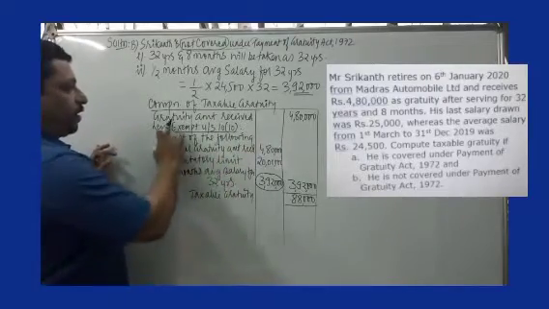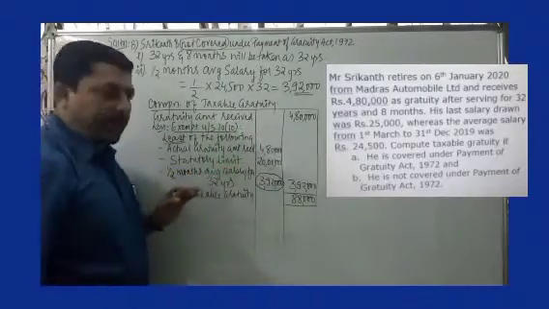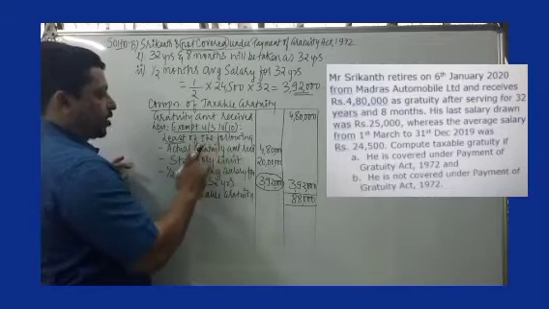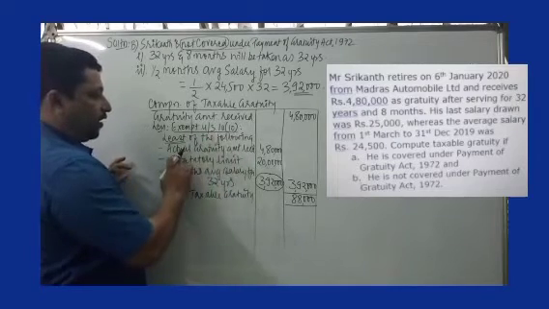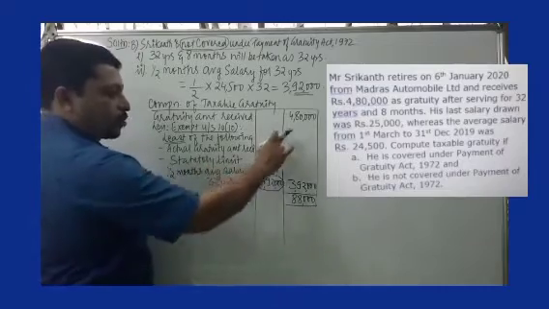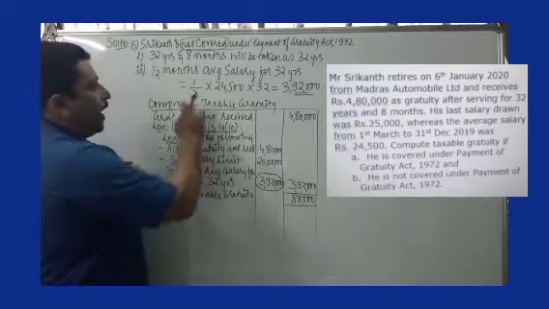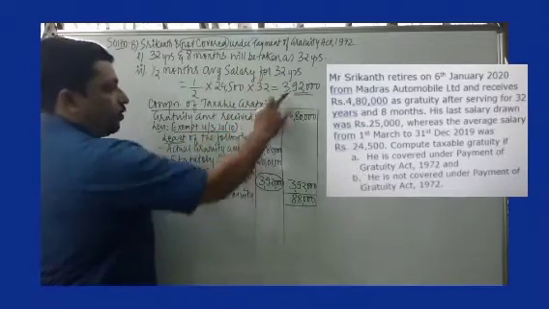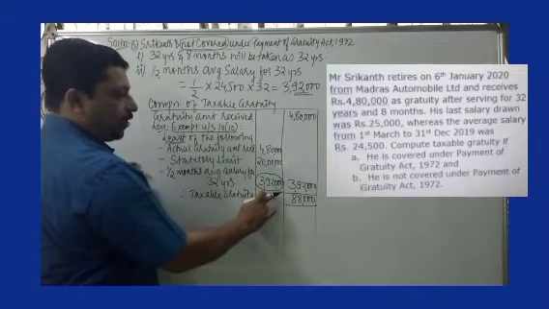Then we draw the format. Gratuity amount received is 4,80,000. Exempt under section 10 subsection 10, least of the following. Actual gratuity amount received is the same number. Statutory limit is 20 lakh rupees, which we are aware of now. And half month's average salary for 32 years as calculated is 3,92,000.